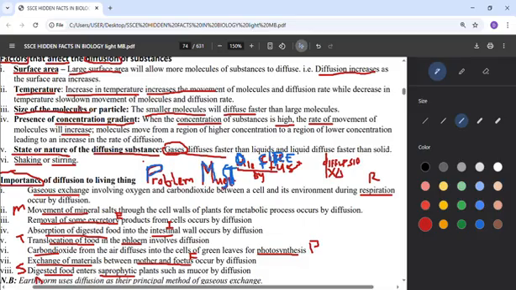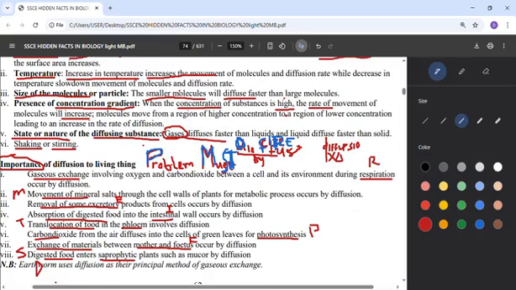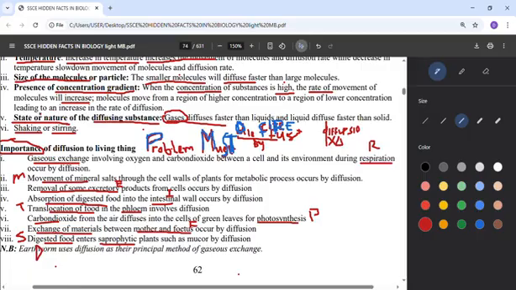Size of molecules: molecules that are very small will diffuse very fast, just like a small stone can go far when you throw it. Presence of concentration gradients: those substances that have high concentration will diffuse very fast, they will spread very fast. Then state or nature, talking about, is it gas, liquid or solid?